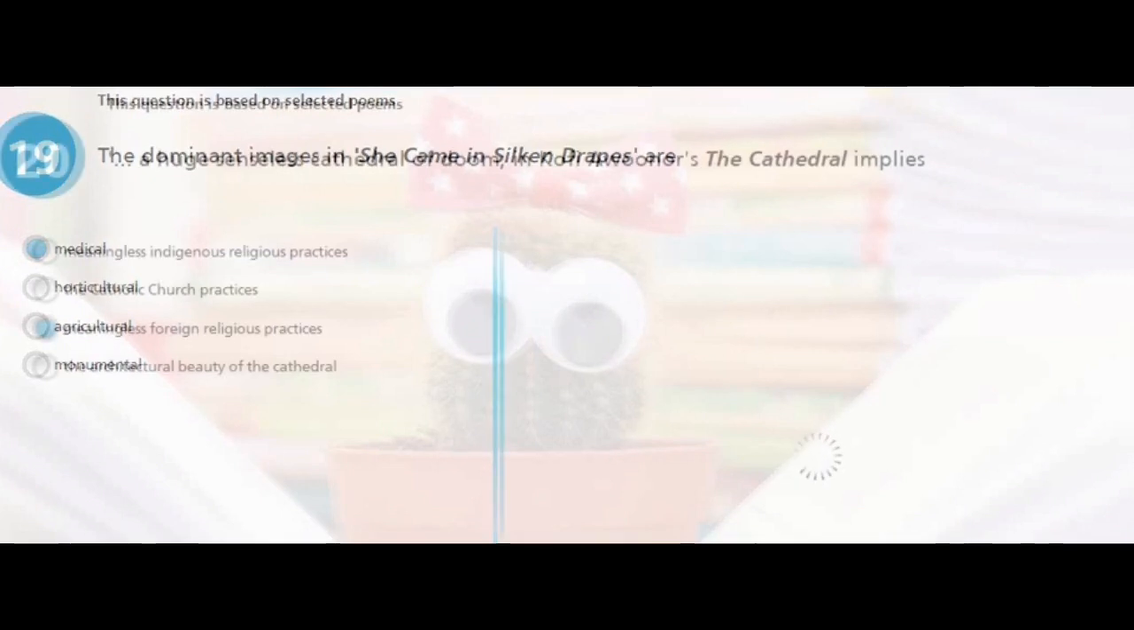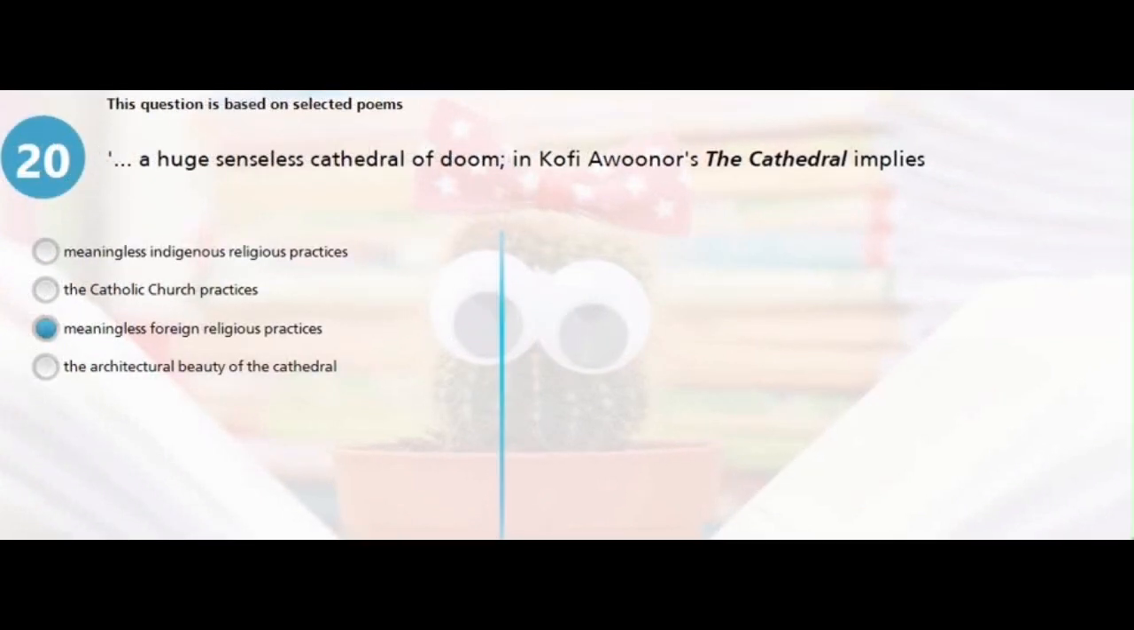Question 20, still on selected poems. A huge senseless cathedral of doom in Kofi Awoonor's The Cathedral. What does it imply? A, meaningless indigenous religious practices, B, the Catholic Church practices, C, meaningless foreign religious practices, or D, the architectural beauty of the cathedral. The answer is C, meaningless foreign religious practices.